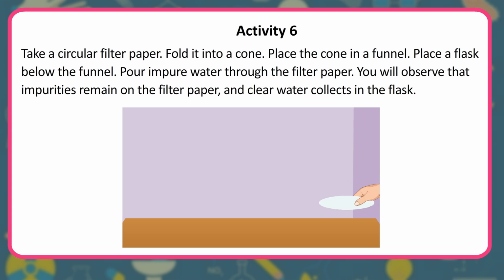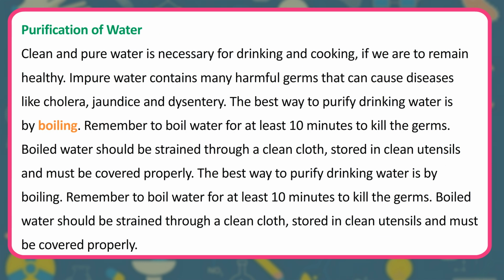Activity 6. Take a circular filter paper, fold it into a cone. Place the cone in a funnel. Place a flask below the funnel. Pour impure water through the filter paper. You will observe that impurities remain on the filter paper, and clear water collects in the flask.